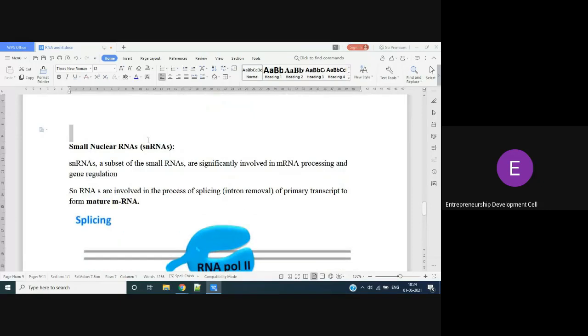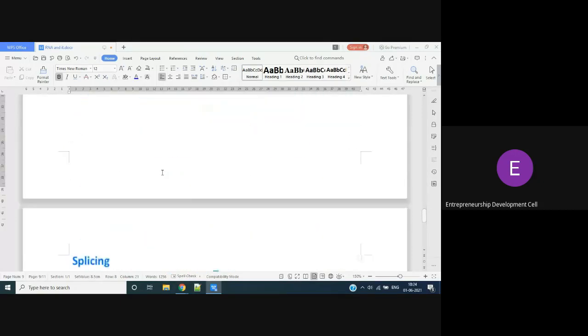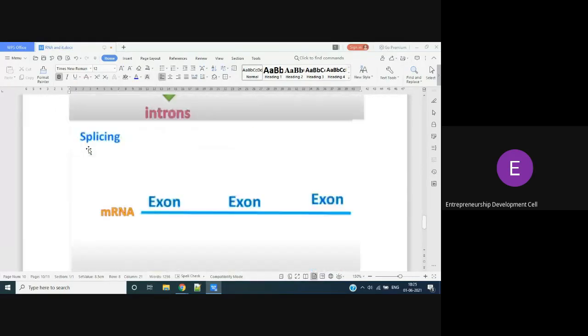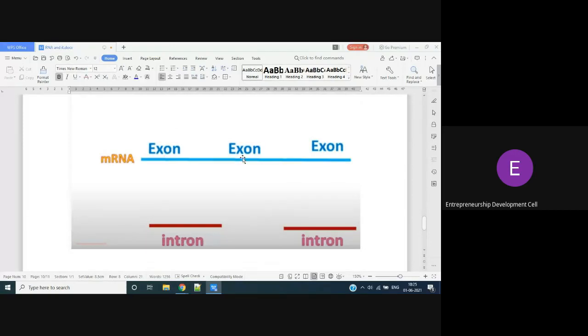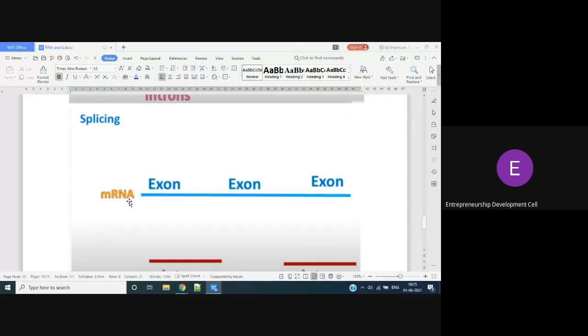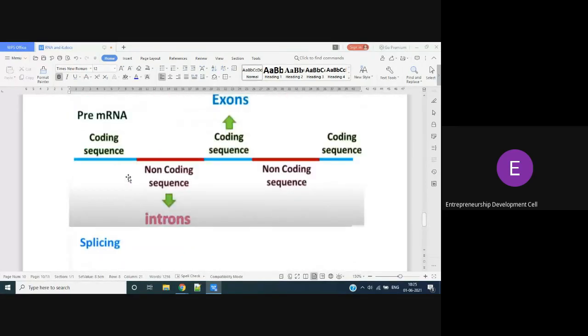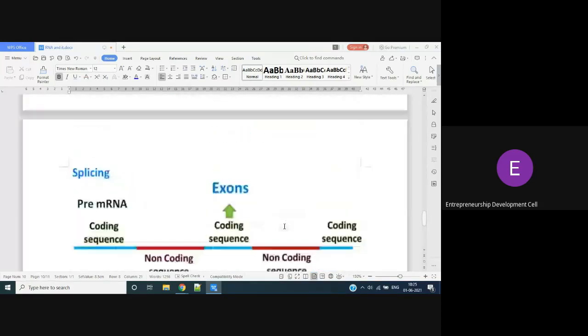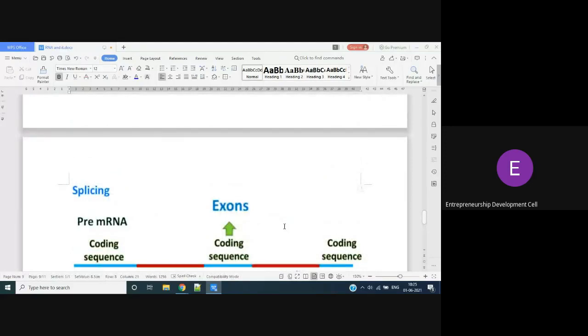Okay, small nuclear RNA, we will call it snRNA. It is involved in the splicing process whereby it removes the introns from the pre-mRNA, the immature mRNA. When introns are removed, only exons are present in the mRNA. Now you understood the difference between pre-mRNA and mRNA, immature and mature. In immature mRNA, coding and non-coding, everything will be there. But in the mature mRNA, only exons are present, only one blue color line. Introns are removed totally. This process is splicing, which is done by the small nuclear RNA.